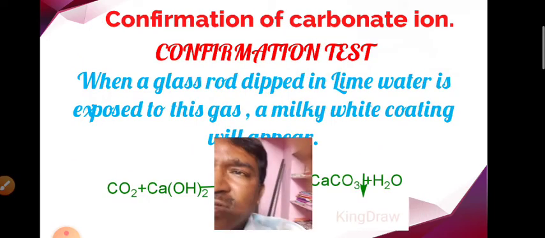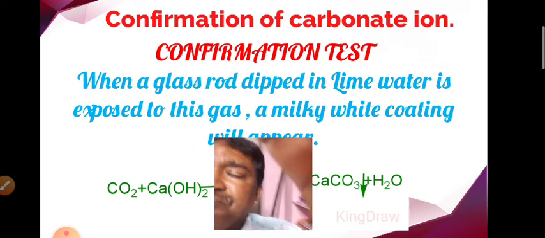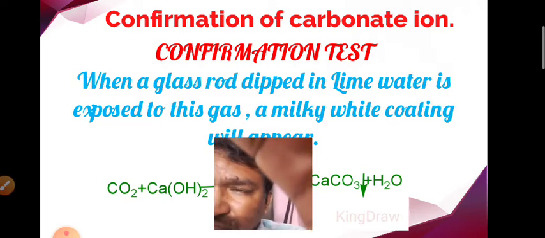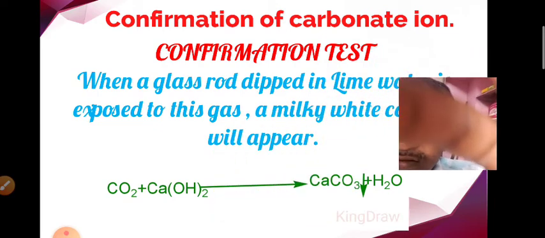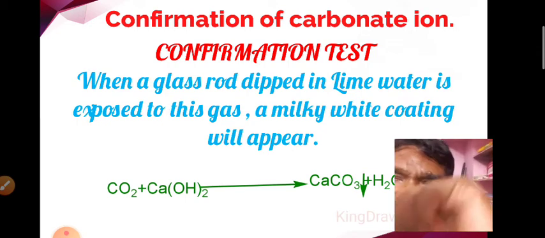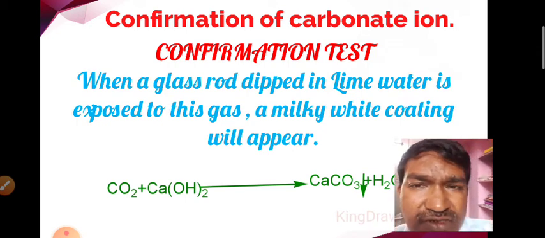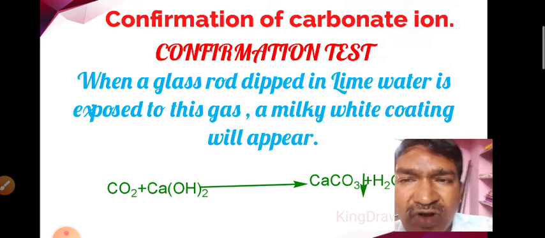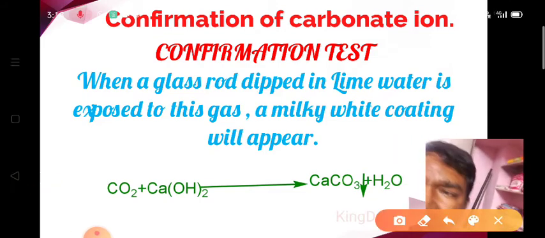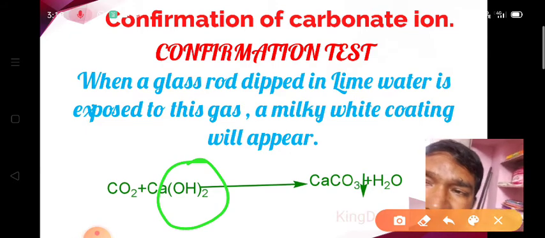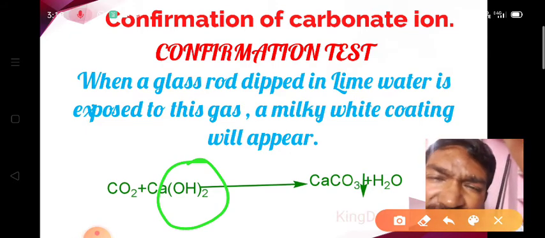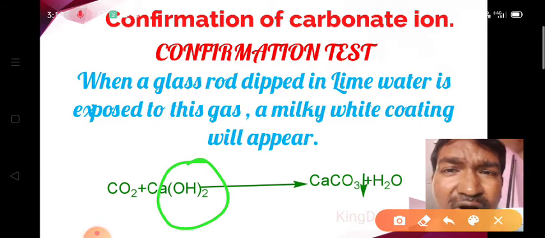Next, we go for the confirmation of the carbonate ion. To the released gas, if we expose a glass rod dipped in lime water, which is nothing but calcium hydroxide, a clear solution of calcium hydroxide is known as lime water.